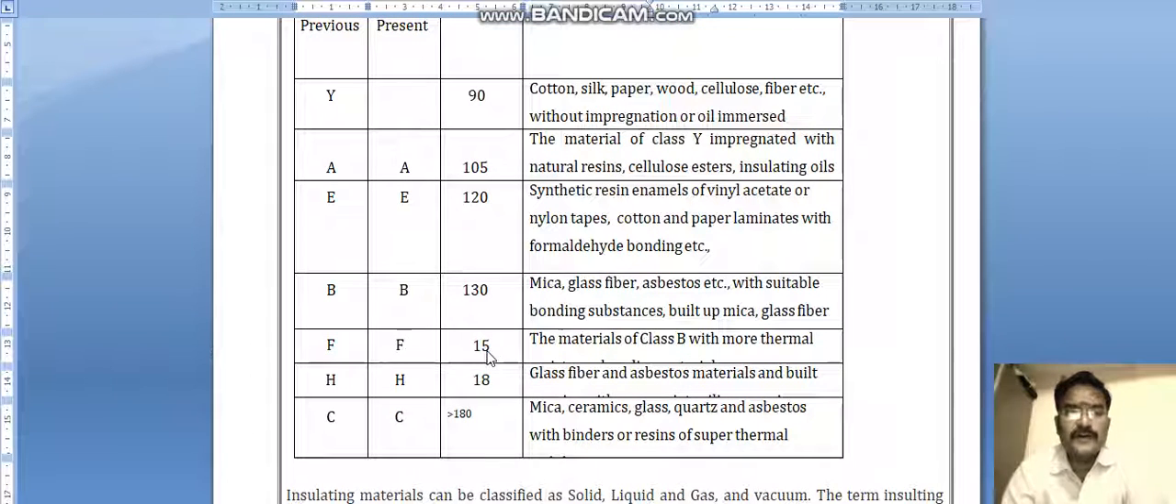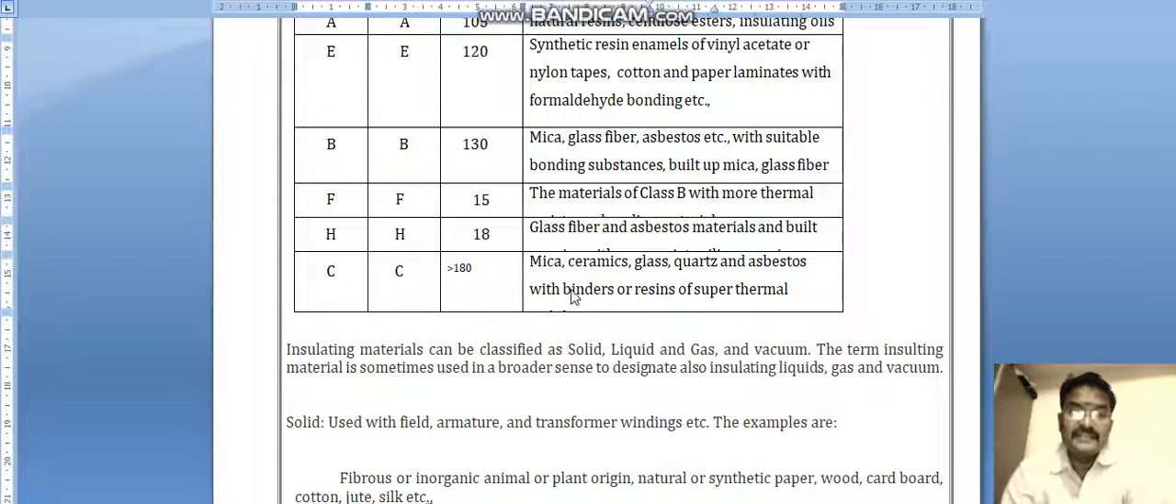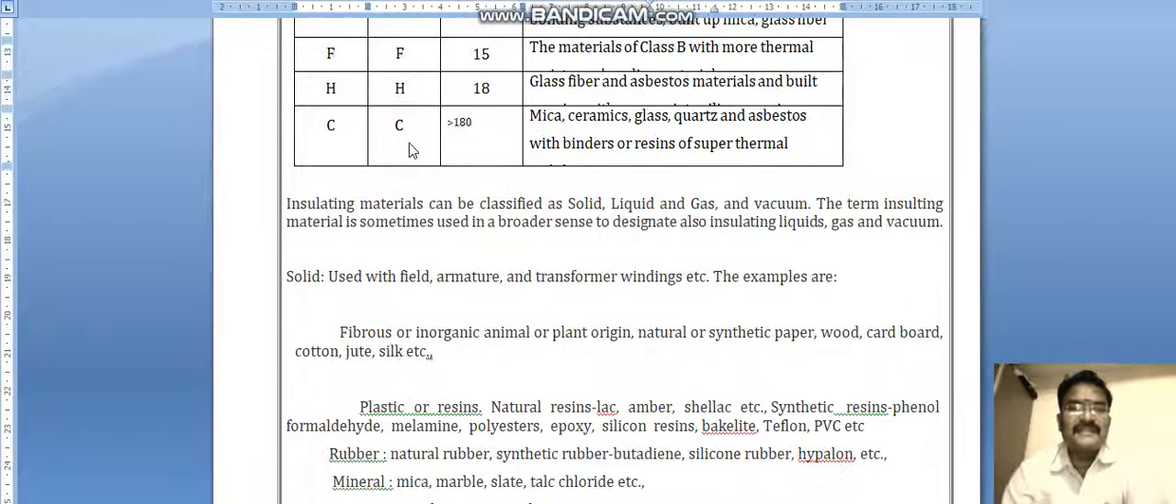When you come to F, it is 150 degrees. The materials of class B with more thermal consideration, then it becomes 150 degrees. And H is 180 degrees, with glass fiber and asbestos materials built in. And C is above 180 degrees, with mica, ceramic, glass, quartz and asbestos with binders or resins of super thermal. So these are the materials, and based on the temperatures they can withstand, they can be classified.